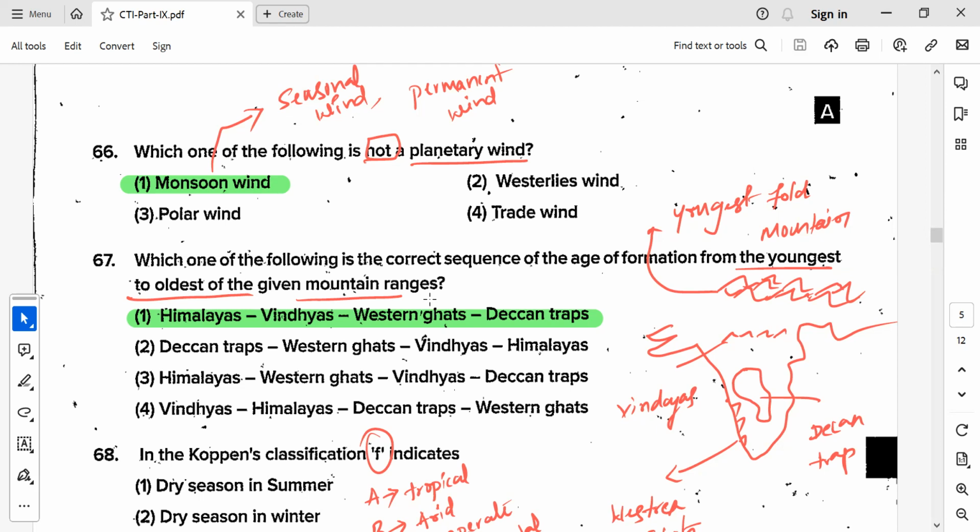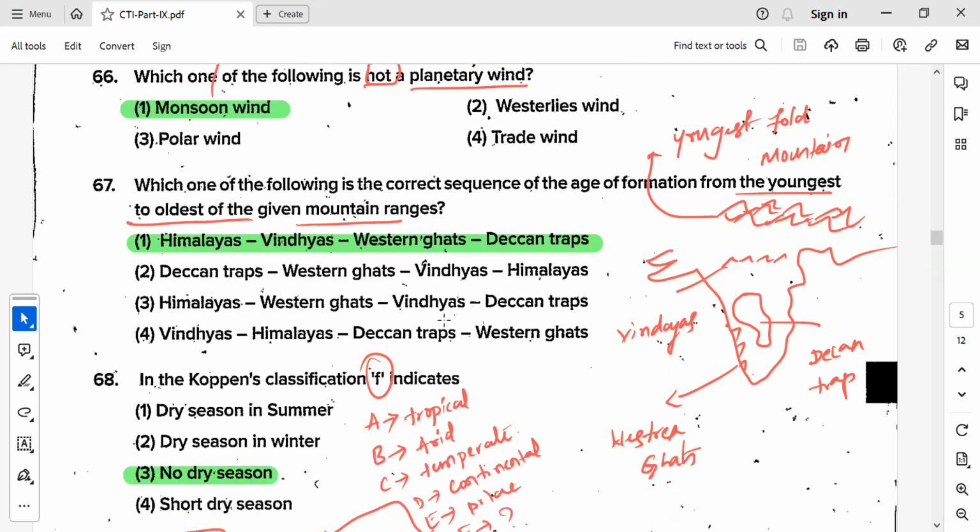One is seasonal wind, which comes in every season, like the monsoon, which comes in June, July. And permanent winds remain throughout the year, like the trade wind, which blows near the equator, or westerlies, and polar winds near polar fronts, and these are permanent in nature. So they're asking which is not a planetary wind. So it's the monsoon wind.